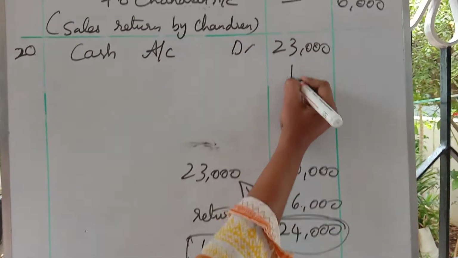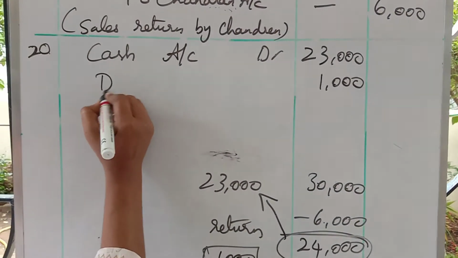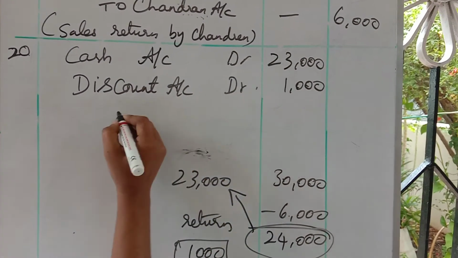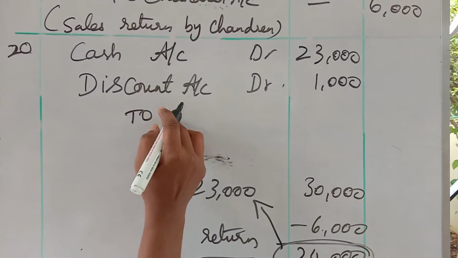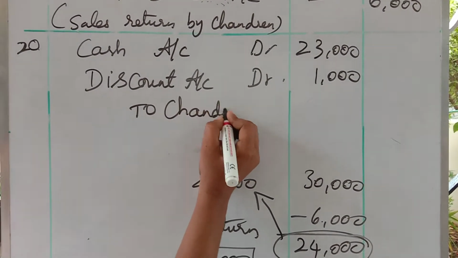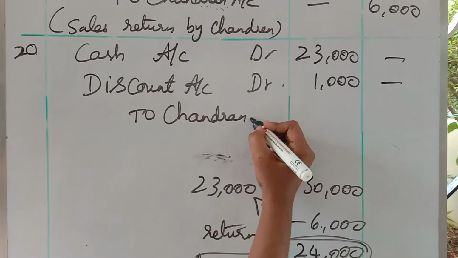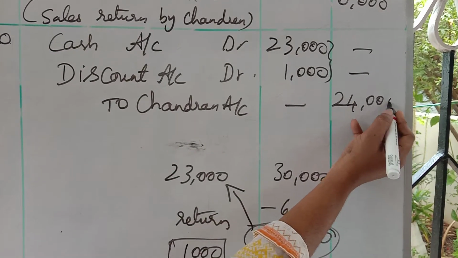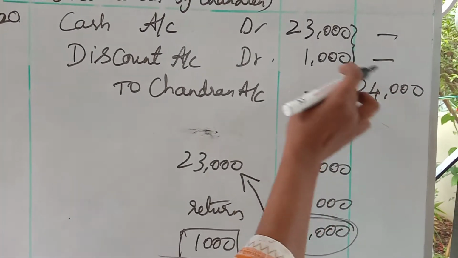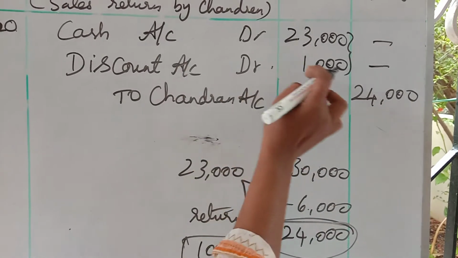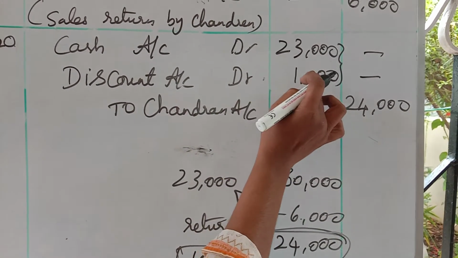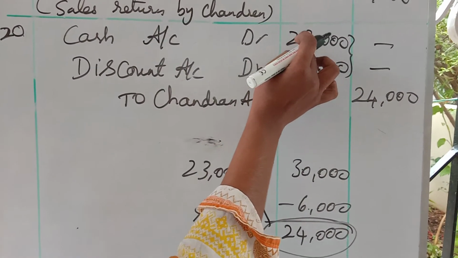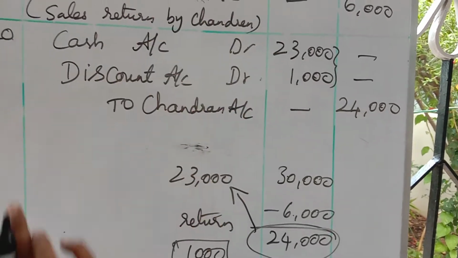So this is a discount. So you'll write discount account debtor to, and who is the giver? Chandran is the giver. According to him, the 24,000 settlement is over. You gave a discount of 1,000 rupees. That is an expense. That's why it will come on the debit side. Cash is coming into you. That's why 23,000 on the debit side.